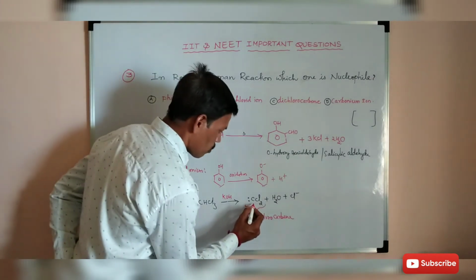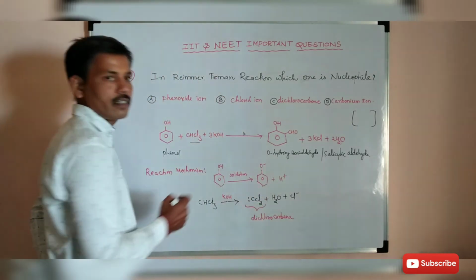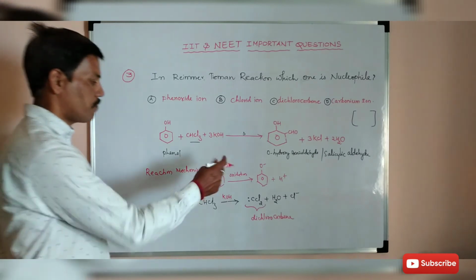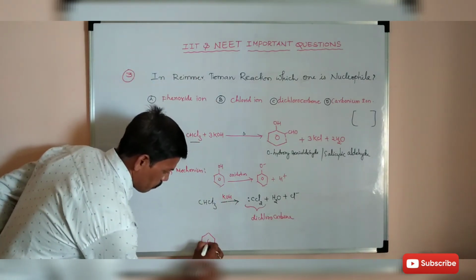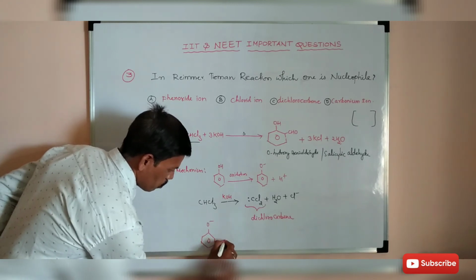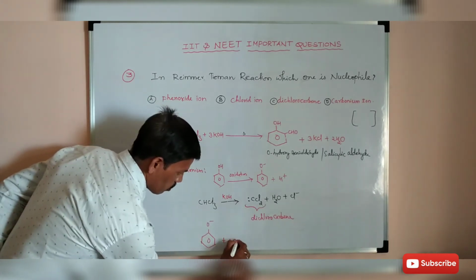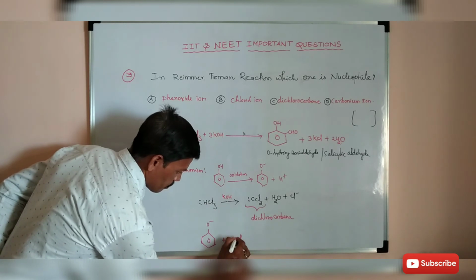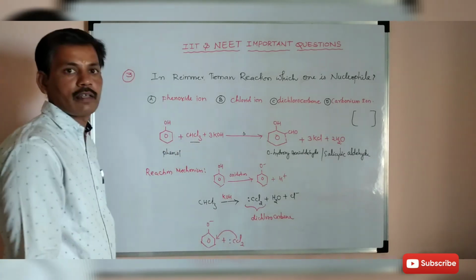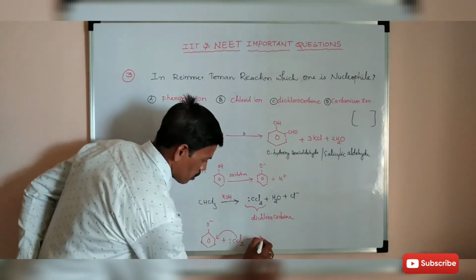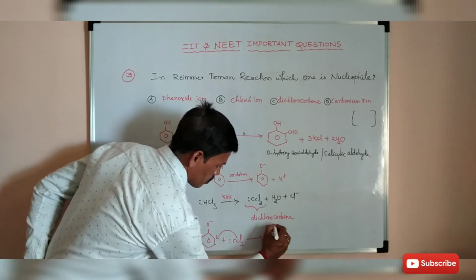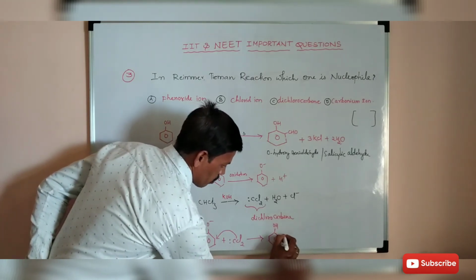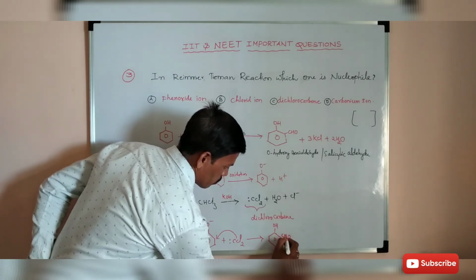This dichlorocarbene attacks the ortho position of the phenoxide ion. Here we get the final product, 2-hydroxybenzaldehyde.